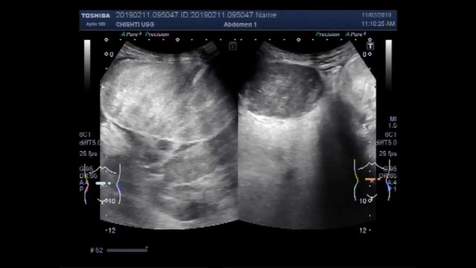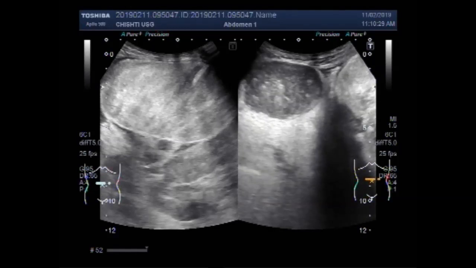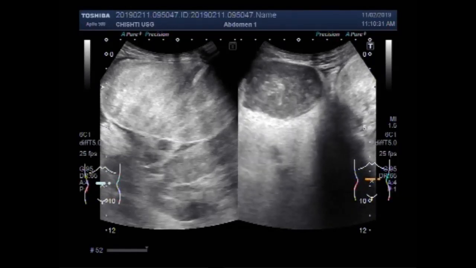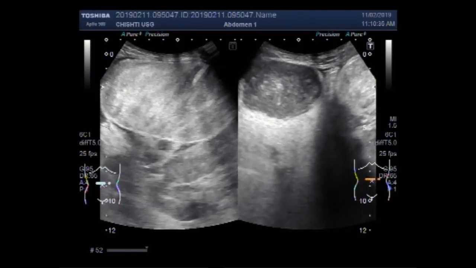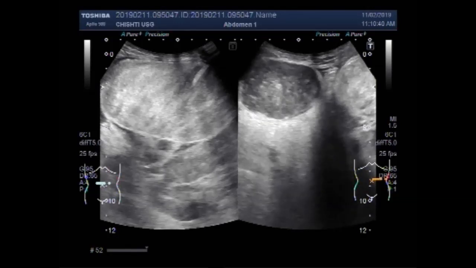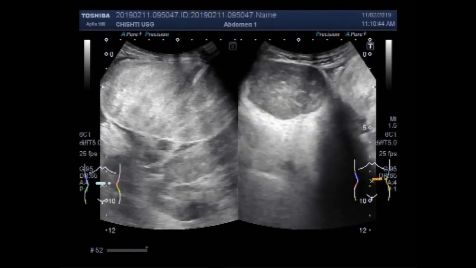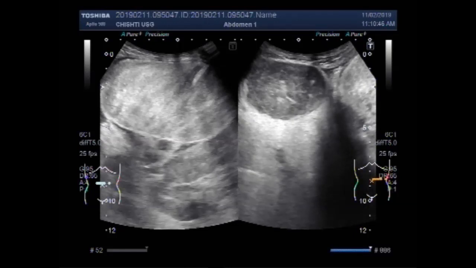Now you can see both the masses, renal and the suprarenal mass. Adrenocortical cancer is rare, affecting only about 300 to 500 people each year in the United States. There are two main types of adrenocortical cancer. Functional tumors are the most common types and account for about 70% of adrenal cancers.